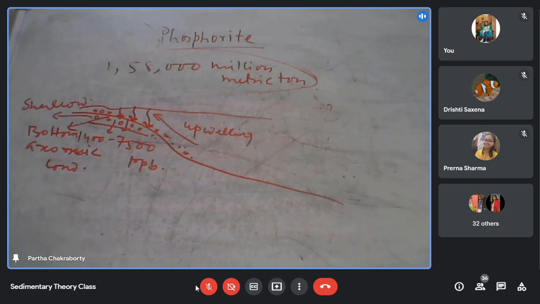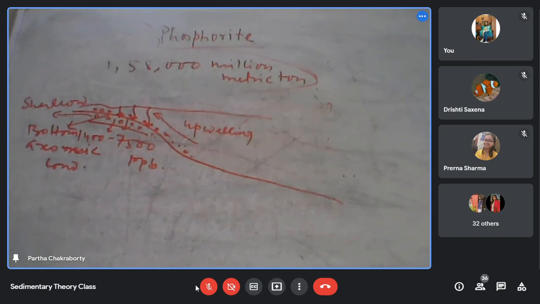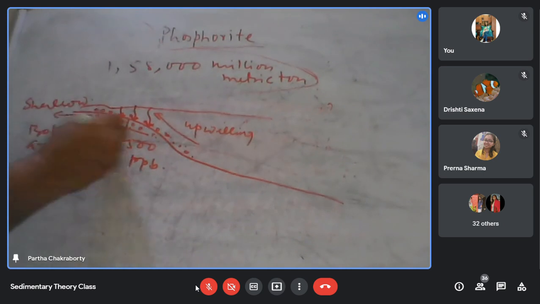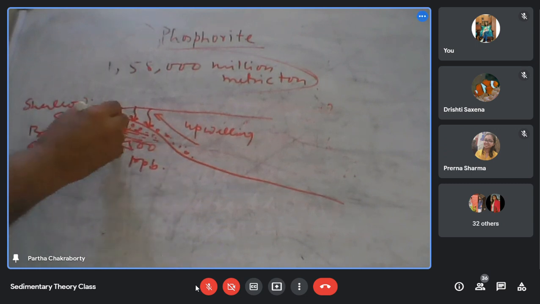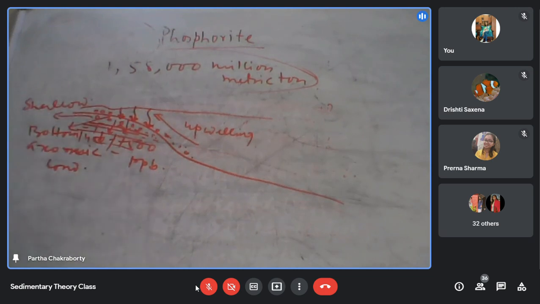That pore water gets enriched in phosphate to the tune of 1400 to 7500 ppb. And if you have any carbonate or shale, whatever is here, these phosphatic solutions start replacing the carbonate and shale and form the phosphate level. That is it.